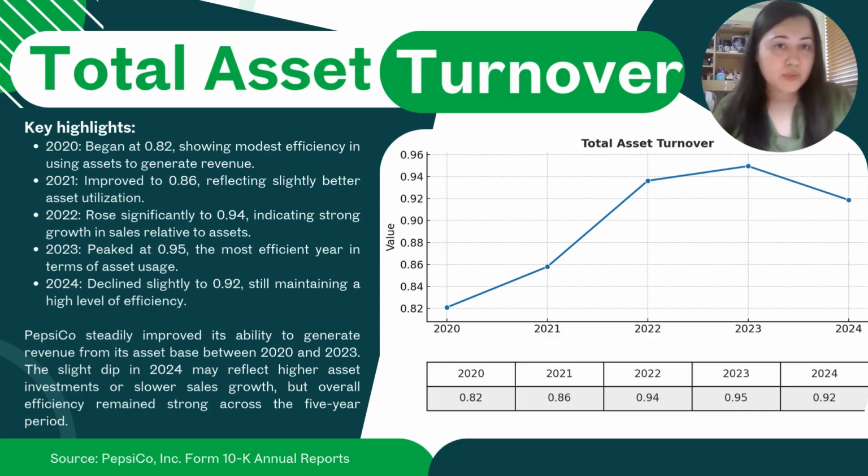So when we look at the total asset turnover graph, we can see an upward trend that started in 2020 and continued until 2023, which meant PepsiCo steadily improved its ability to generate revenue from its asset base during those years. However, there was a slight decrease from 2023 to 2024. And despite that slight dip in 2024, we can say that overall, PepsiCo was able to keep its efficiency across the 5-year period.